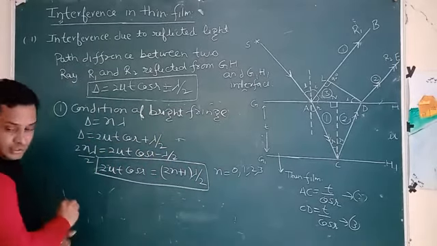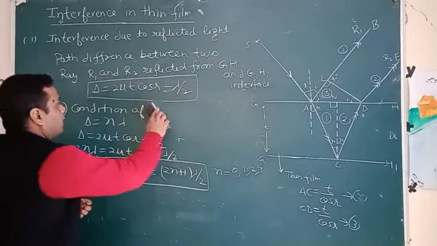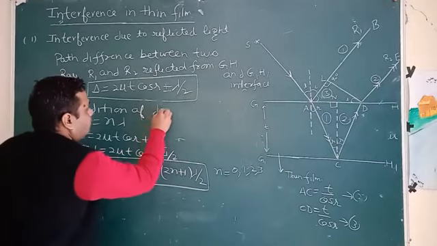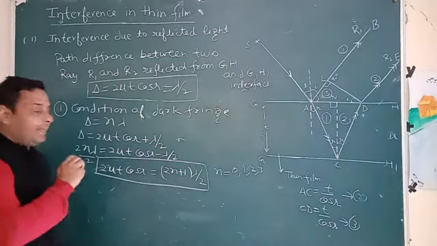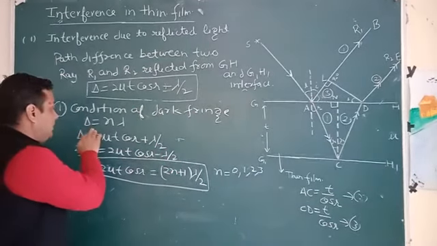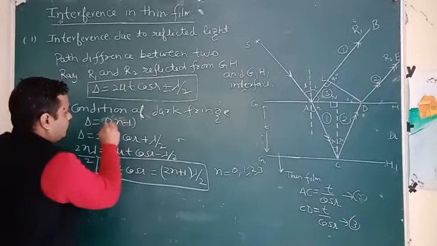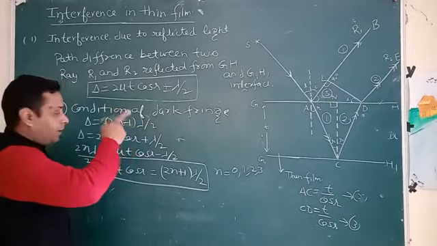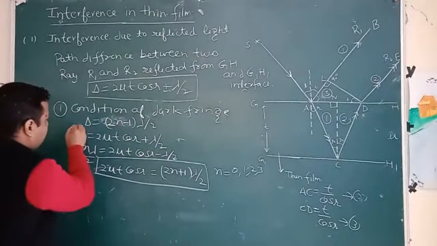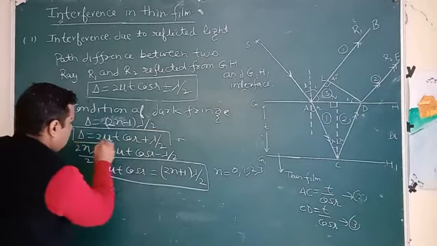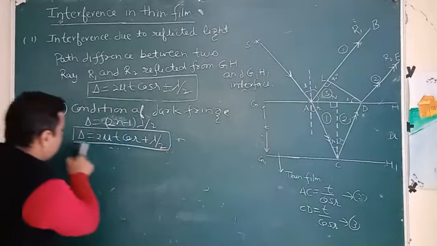Now the condition for the dark fringe. We know that in case of a dark fringe, delta is an odd multiple of lambda by 2, plus minus lambda by 2 we are taking. Then our path difference is this one in case of reflection. Understand?